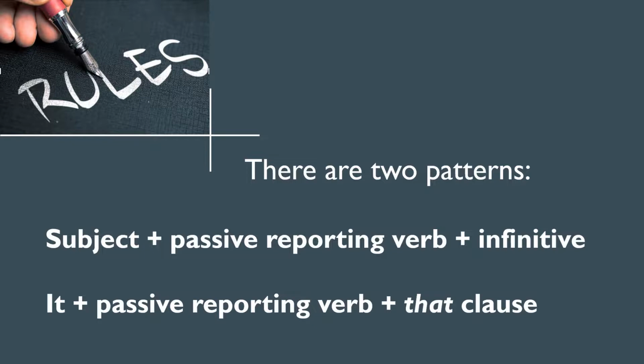The second structure uses it as the subject. So it's it plus passive reporting verb and then the that clause. So for example, it is said that New York is the most Instagrammed place on earth, or it is believed that Paris is the most romantic city in the world, or it is known that Madrid is the capital of Spain.